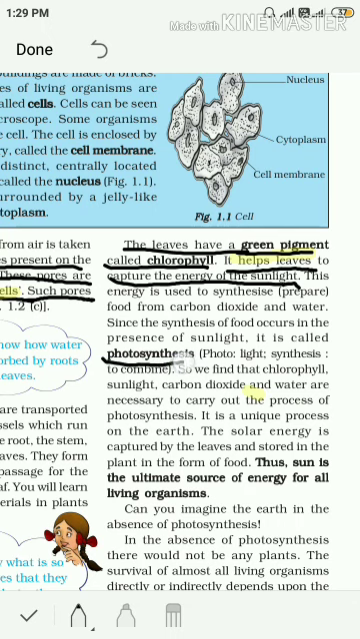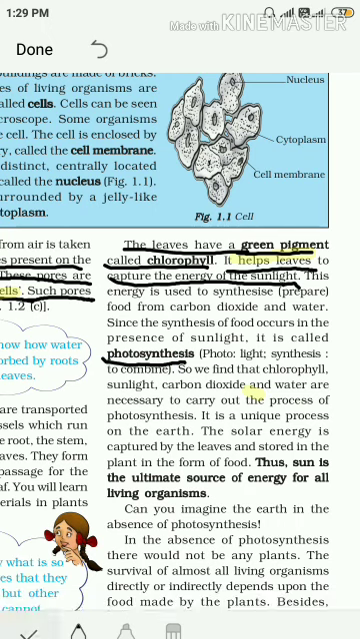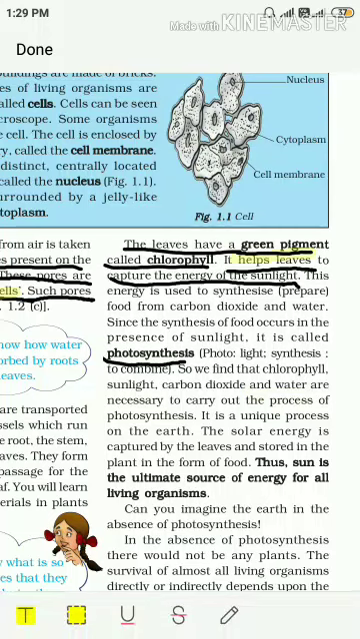Since the synthesis of food occurs in the presence of sunlight, the process is called photosynthesis. Again, when we break this word into two, it is made up of photo and synthesis. Here, photo means light and synthesis means to combine or to prepare. So, simply we can say that plants prepare their own food by a unique process which is called photosynthesis. Is it clear to you all?